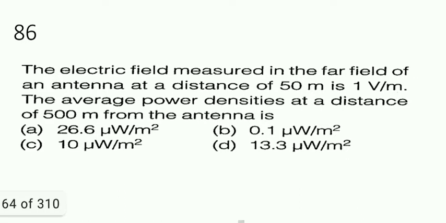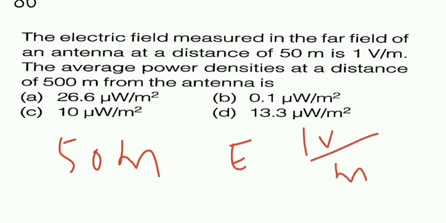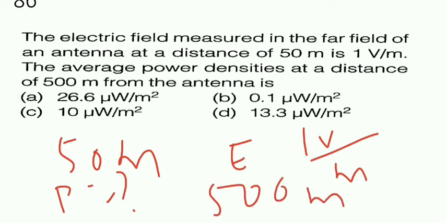Next one, the electric field measured in the far field of an antenna at a distance of 50 meter is 1 volt per meter. The average power density at a distance of 500 meter from the antenna. So this question they have asked already, I think, right? So they have given at 50 meter from antenna, E is 1 volt per meter. What is P at 500 meter? This is what they asked.